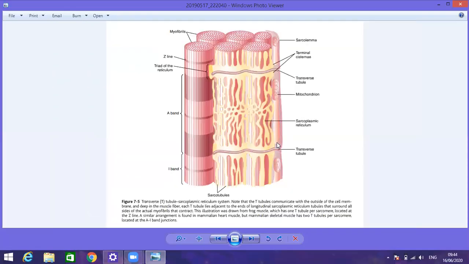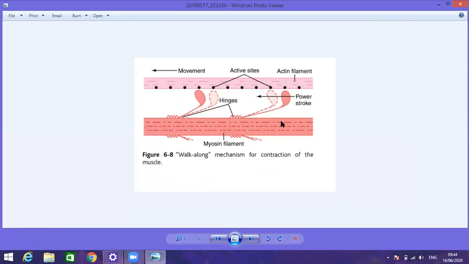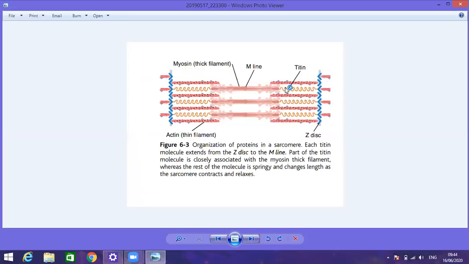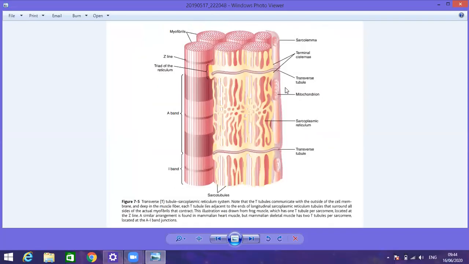This is the attachment of the head with the active site. In the next condition, these are the hinges, the point of attachment of the arm with the body. Then there is tilting and bending of the head in the forward direction, and that drags and attracts that active site. So that is called the walk along theory, meaning walking hand in hand, walking in a company, right? So that is all about when there is release of the calcium ion.